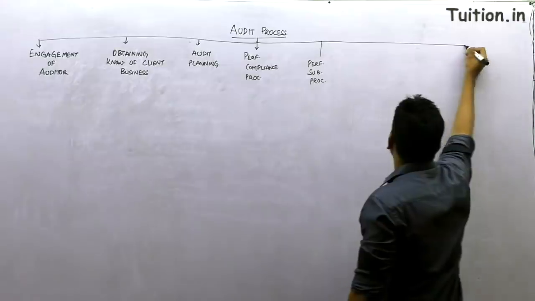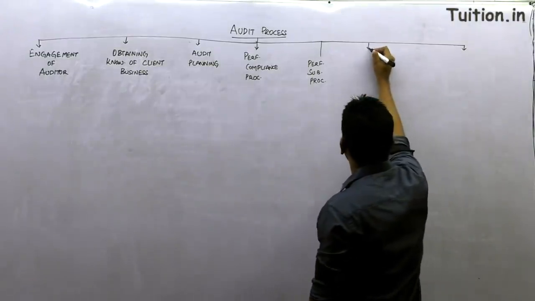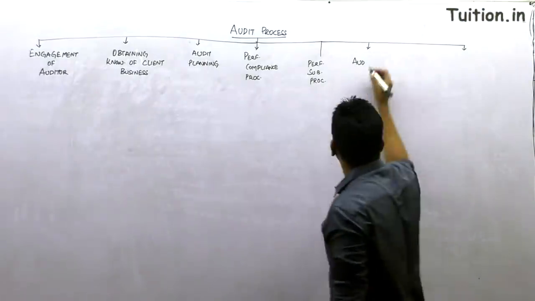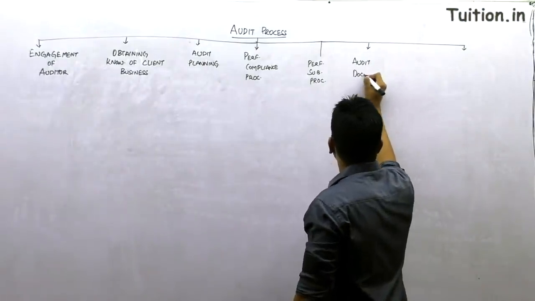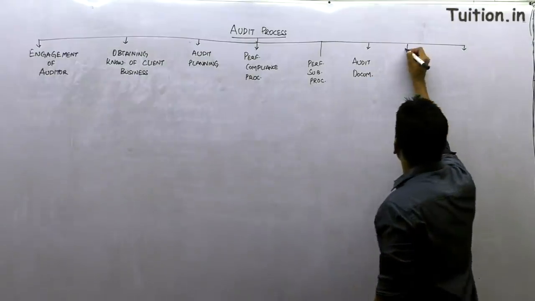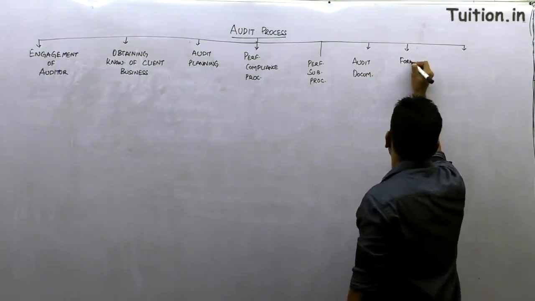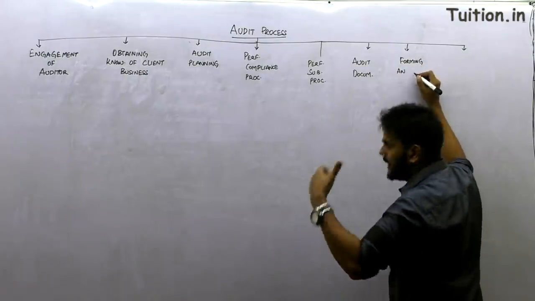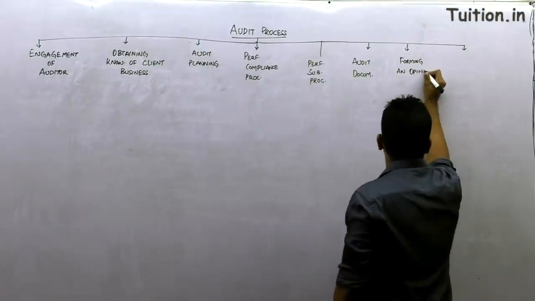And then if you have done till here, possibly the next step is about documenting all the evidences. So in these 2 steps, you collect all the audit evidences and then you go about doing audit documentation and then forming an opinion. Now forming an opinion is about coming to a conclusion in your mind.